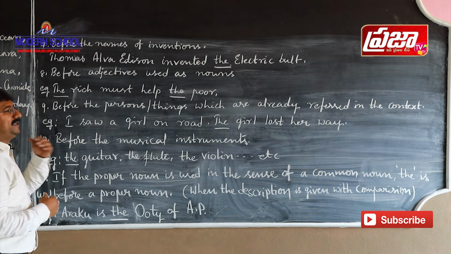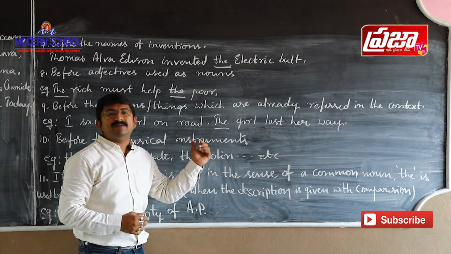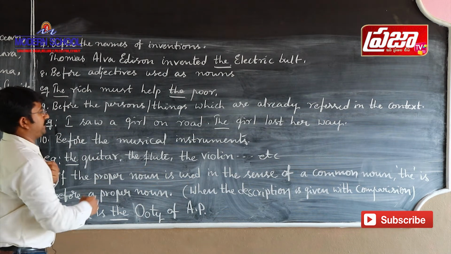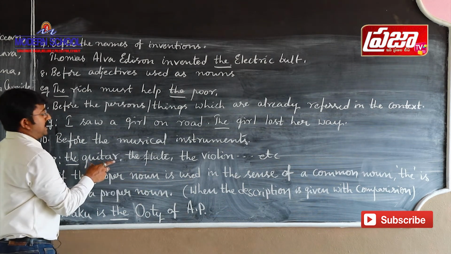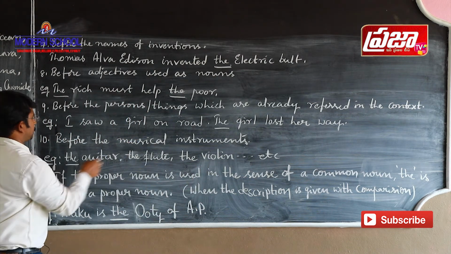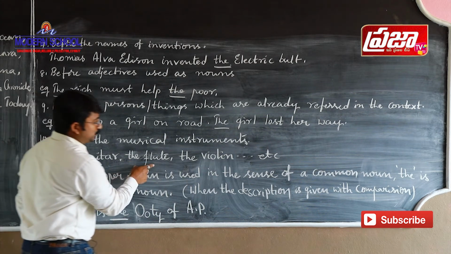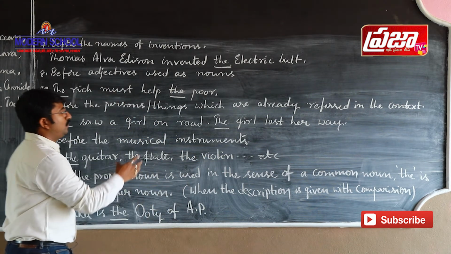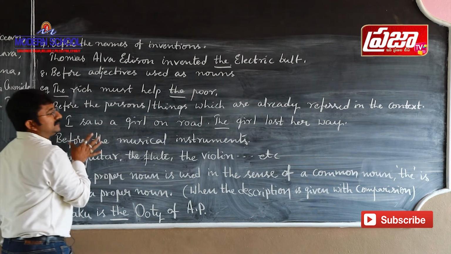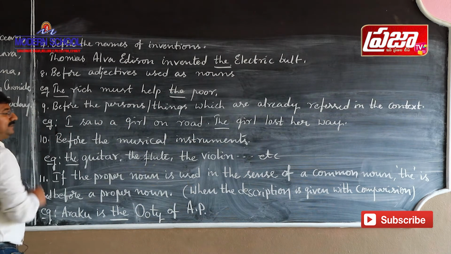And what is the 10th point here? Before the names of the musical instruments also, we have to use a definite article. If you take the musical instruments such as guitar, flute, violin, before the names of the musical instruments also we have to use the definite article the. See, the guitar, the flute, the violin. So this is the way we have to use it. So we have to use the definite article the before the names of the musical instruments. That is the 10th point.